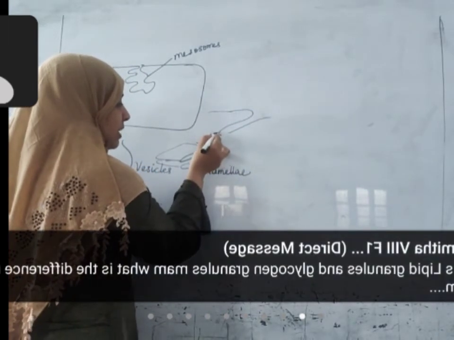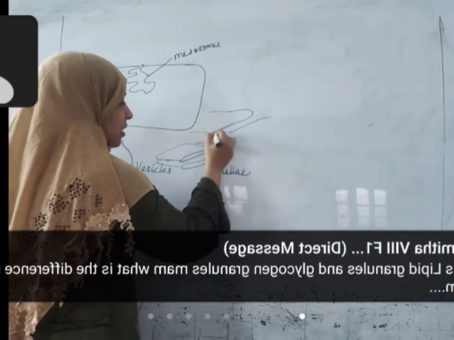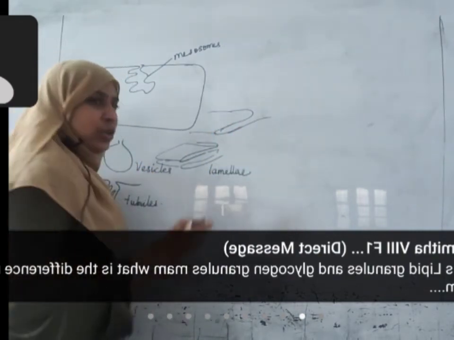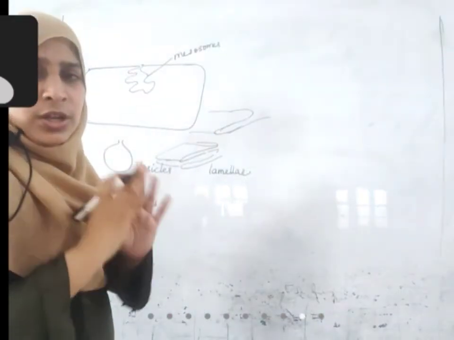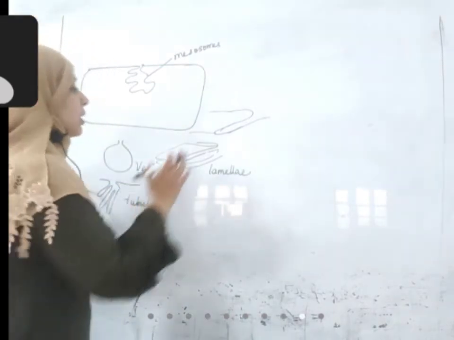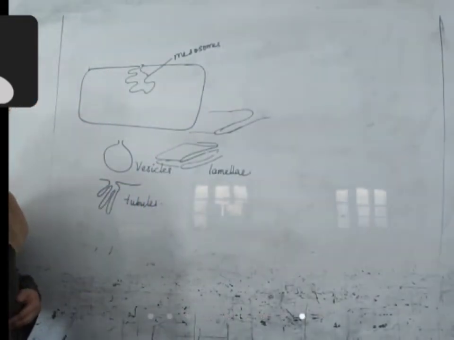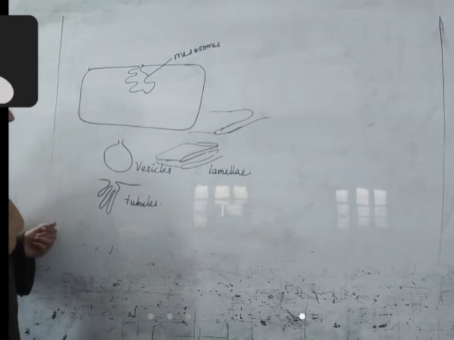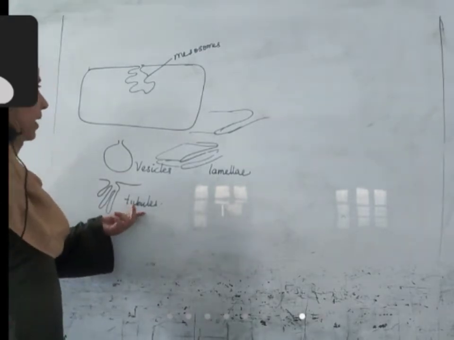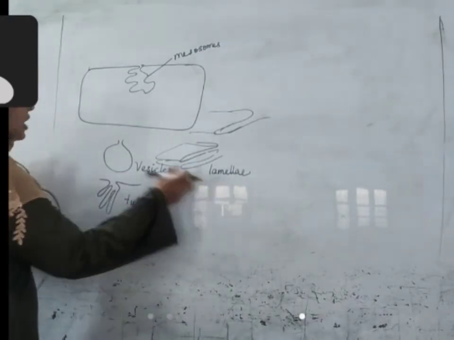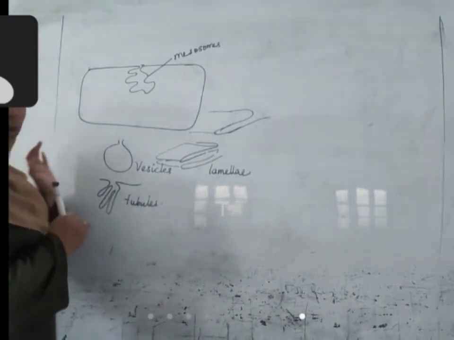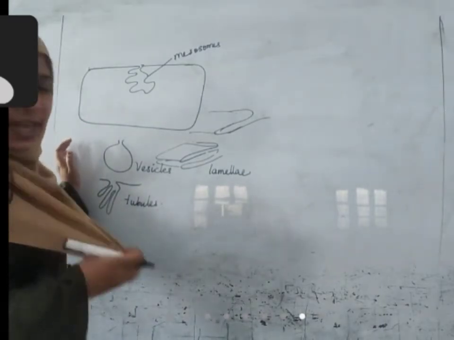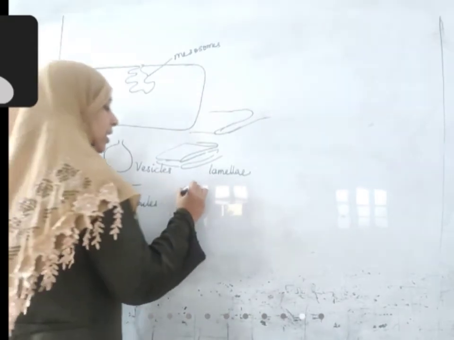Take a paper and fold it; how does it look? That is called lamellae. Tubules are thin pipe-like structures. Lamellae are sheet-like structures.